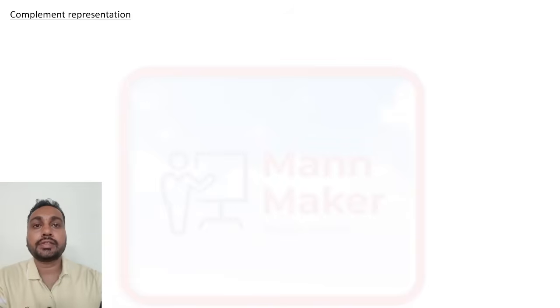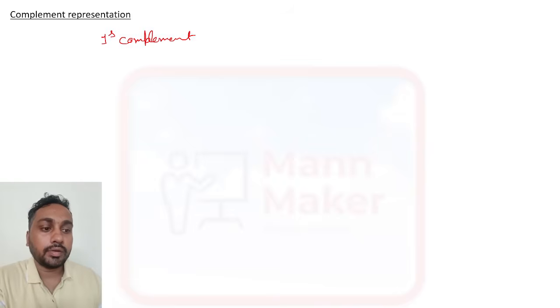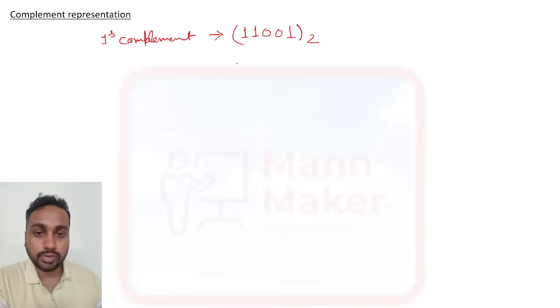Now we'll see complement representation in a digital system. For complement representation we have ones complement and twos complement. If we talk about ones complement, suppose you have the binary number 11001 and we need to convert it into ones complement.